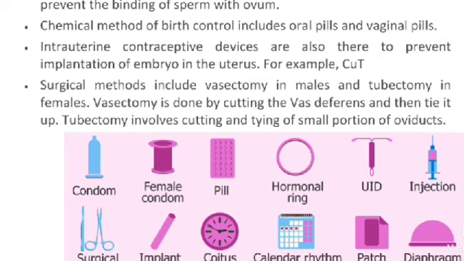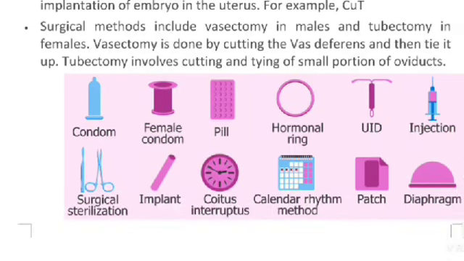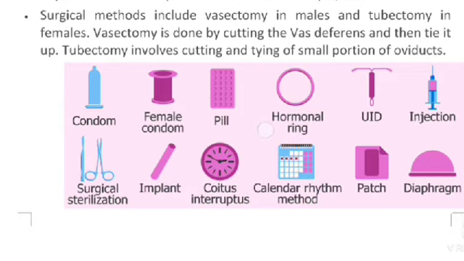For example, copper T. Surgical methods include vasectomy in males and tubectomy in females. Vasectomy is done by cutting the vas deferens and then tying it up. Tubectomy involves cutting and tying a small portion of the oviducts.